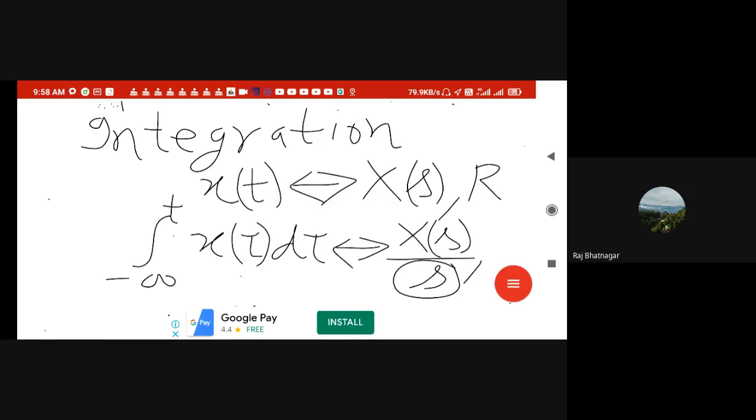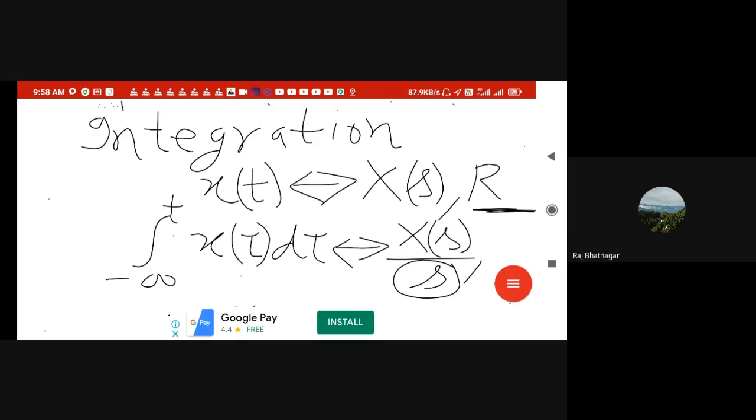So if we have 1 over s, then s can be cancelled out. That is, a pole-zero cancellation will take place. In that case, there will be an addition of 0. Otherwise, there will be a deletion of 0, or omission of the origin, from the ROC of x of t, right?